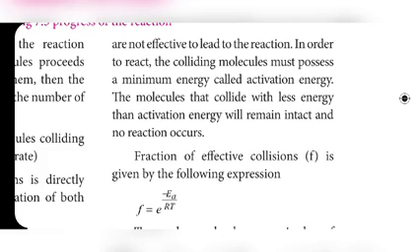All collisions means that if A2 and B2 collide with each other, not every combination of reactants will lead to the formation of product. So all collisions are not effective. That is the main point here.